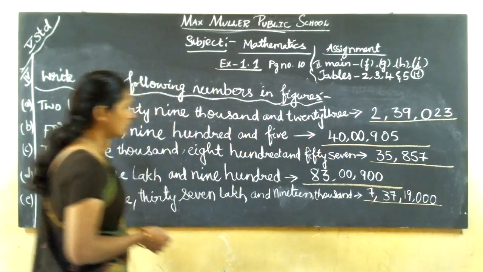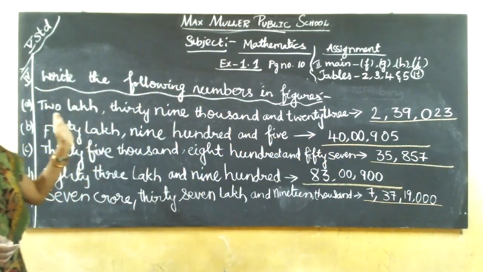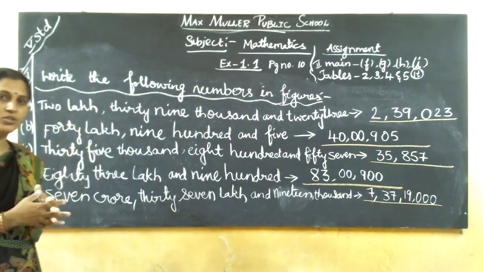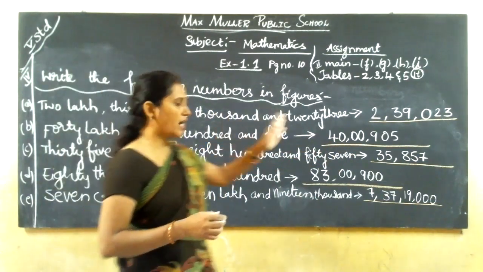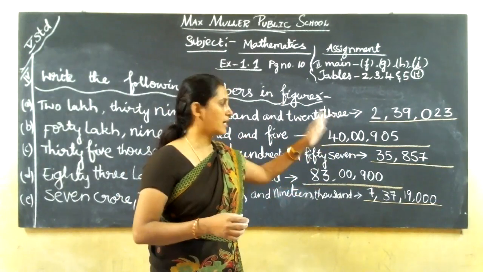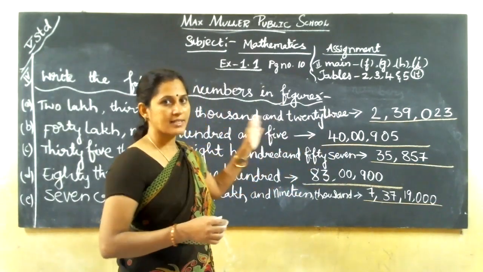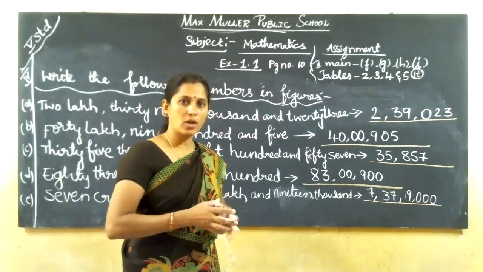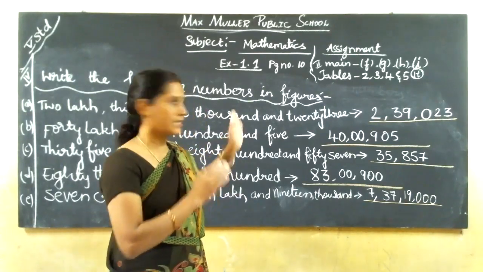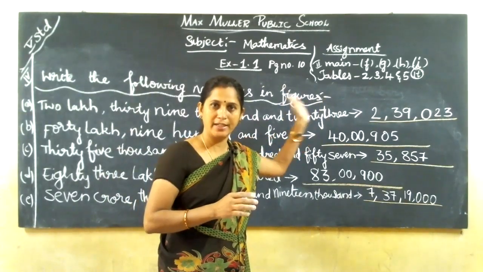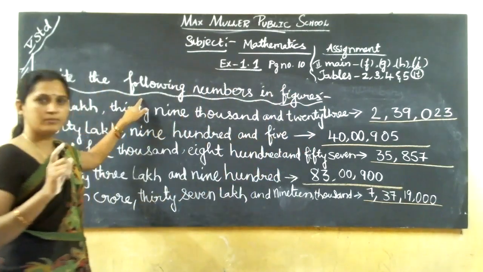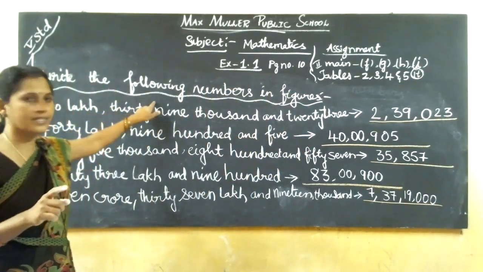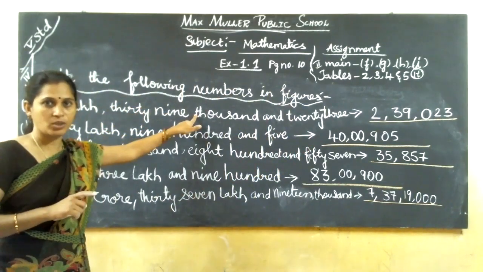Okay. As I explained in the previous class, in the place value chart the groups are divided into columns: ones, tens, hundreds in one column; 1,000, 10,000 in one column; lakhs, 10 lakhs in one column; and crores in another column. 4 groups. This is the Indian place value chart. These numbers we are writing in the Indian number system. Okay.